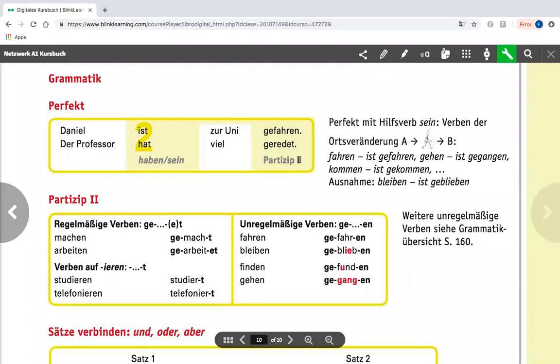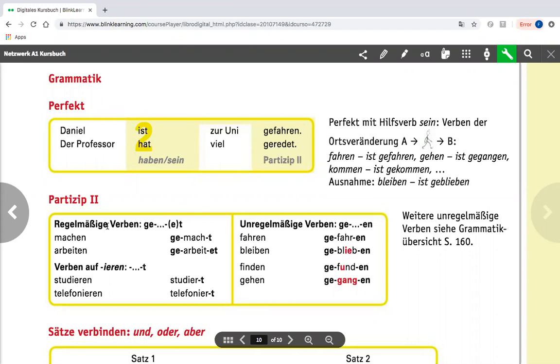If we have another verb that is not signifying movement, for instance, like reden, to speak, yeah, we use a form of haben. Der Professor hat viel geredet. So this is the first part. And the conjugated Hilfsverb goes to the second position, and the Partizip 2 goes to the end. So now, how do you form the Partizip 2?